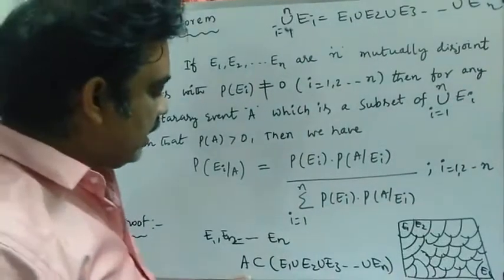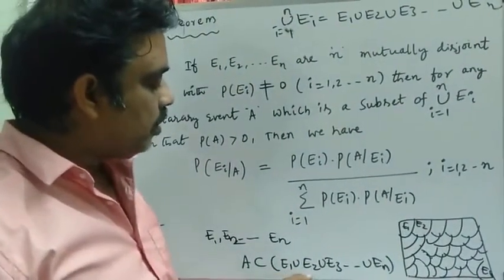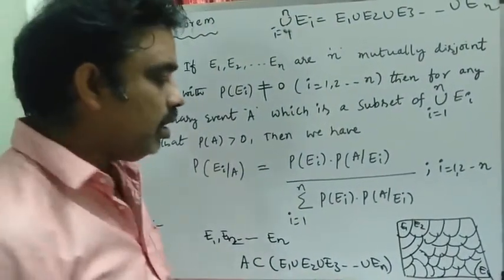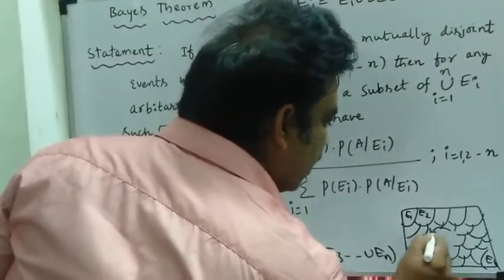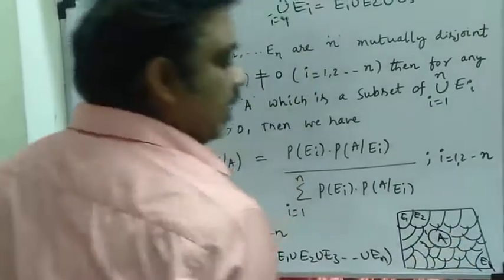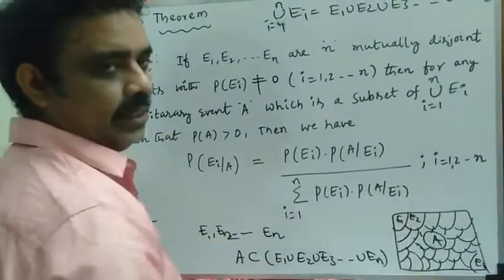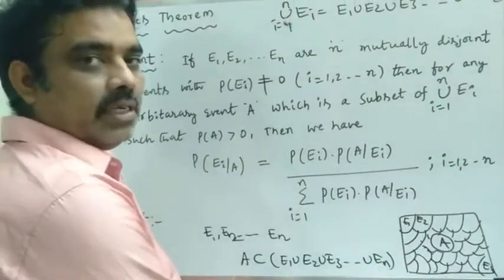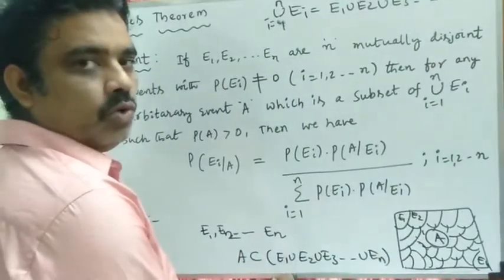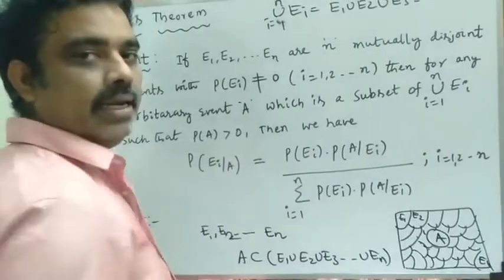This can be represented in the Venn diagram: this is set A, and it is a subset of the union of all the sets. That means A is a subset of E1 union E2 union so on union En.